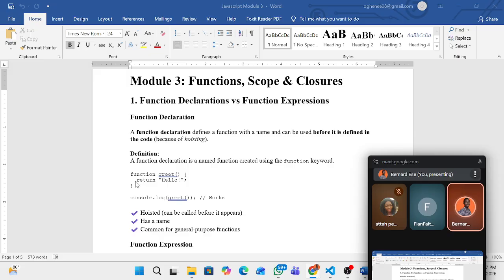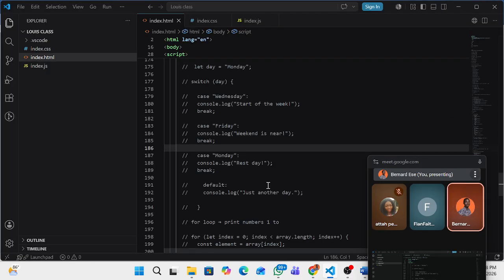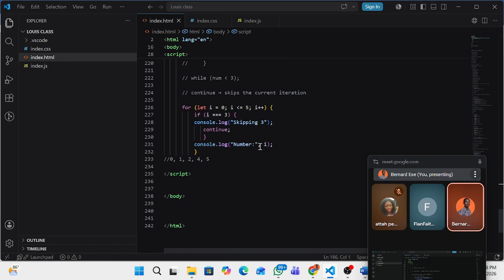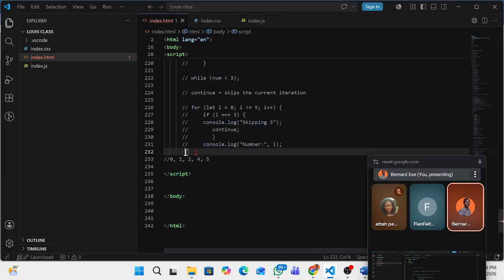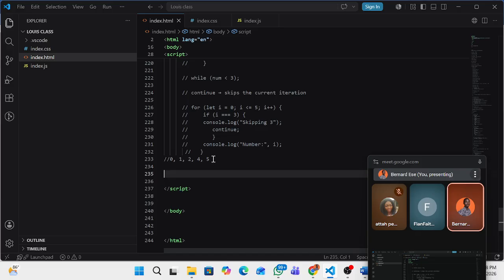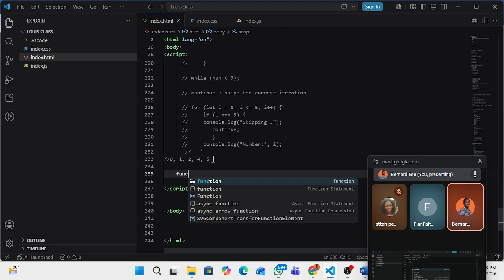So, example. Look at it again. A function declaration is a named function created using the function keyword. So in JavaScript, you must have a function keyword when you are writing your function. So for example now, you want to write a function.